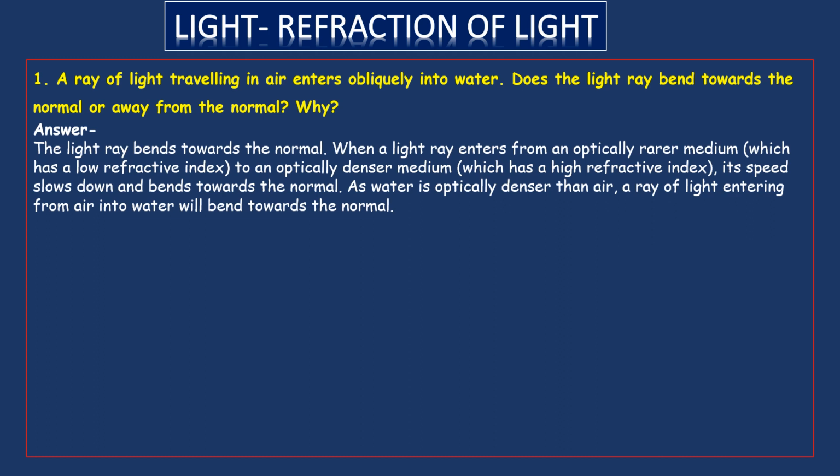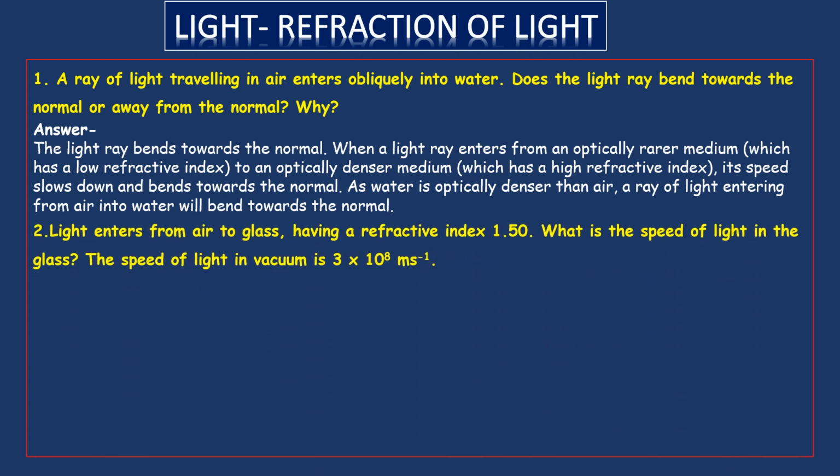If light moves from water to air, it will be opposite. That means the refracted ray will go away from the normal. That's about this question. Now we'll see the next question.